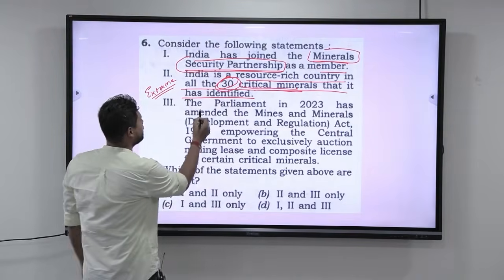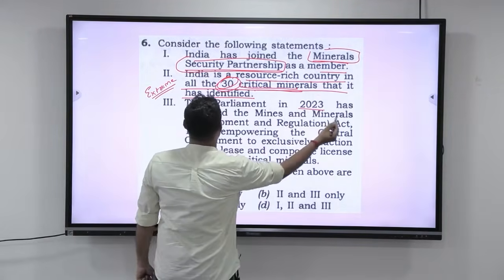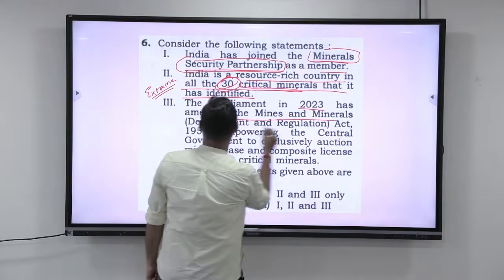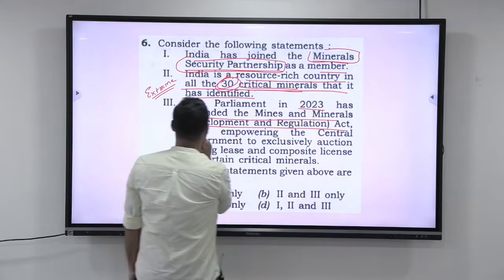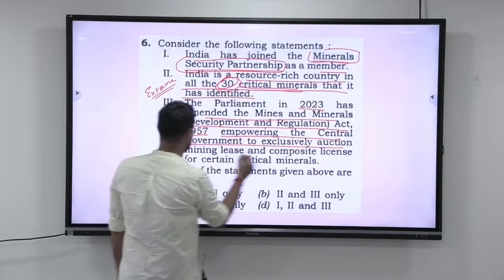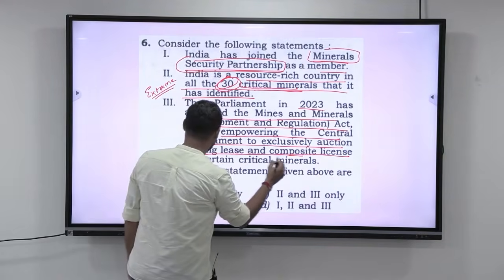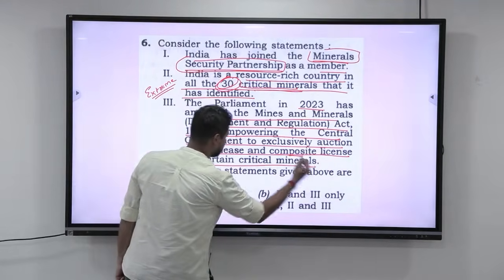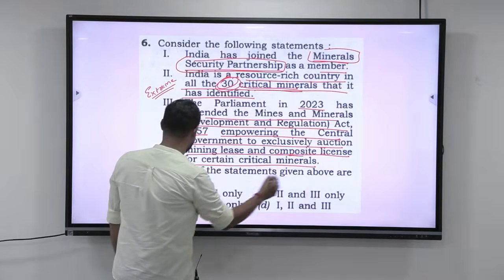Go to the third statement. The Parliament in 2023 has amended the Mines and Minerals Development and Regulation Act 1957, empowering the central government to exclusively auction mining lease and composite license for certain critical minerals. Which of the statements given above are correct?